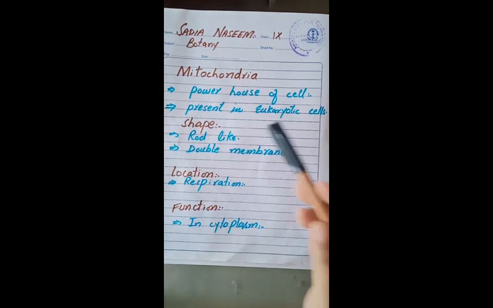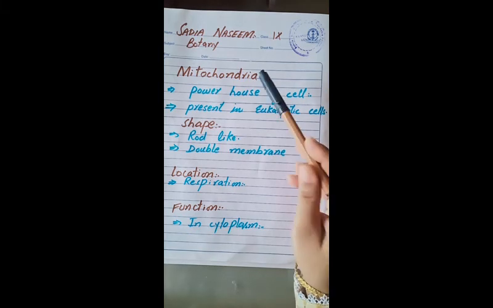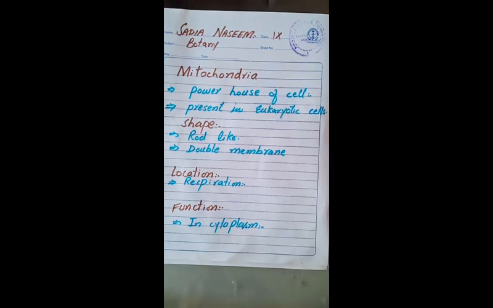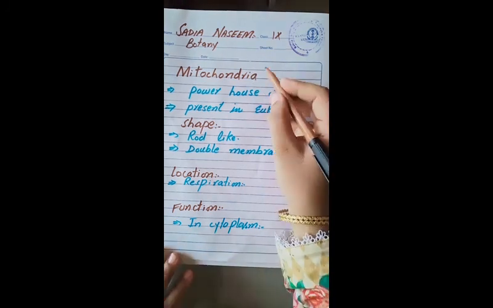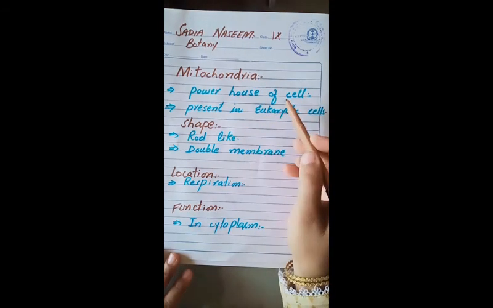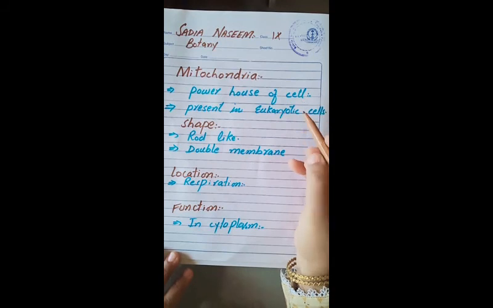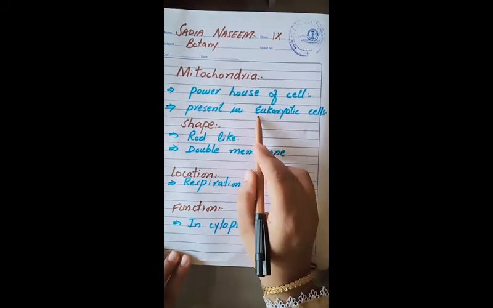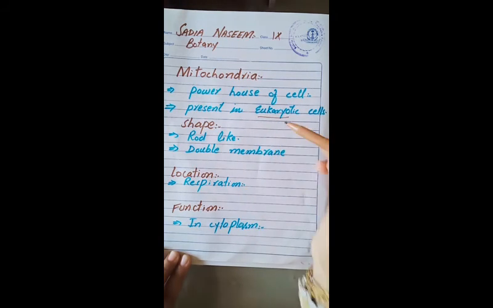So let's start. Mitochondria. Mitochondria are known as the powerhouse of the cell. Mitochondria is a plural word. Its singular is mitochondrion. They are very important organelles of eukaryotic cells. It means they are present only in eukaryotic cells. They are totally absent in prokaryotic cells.